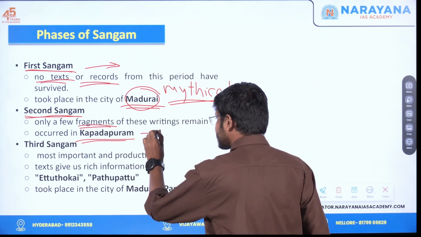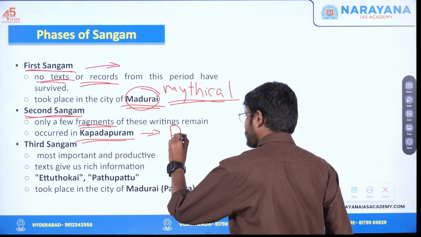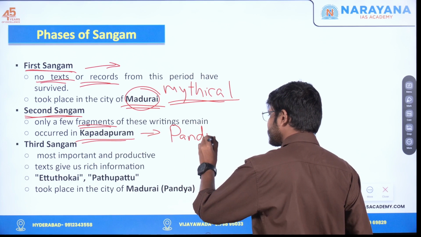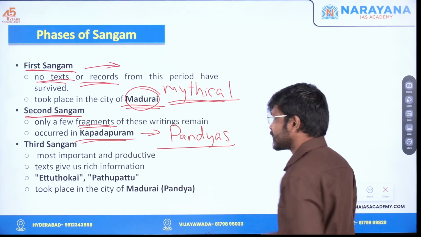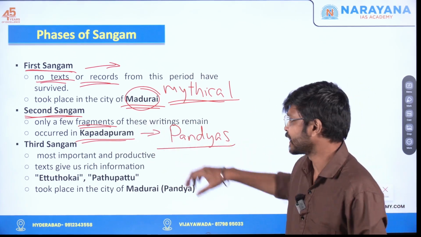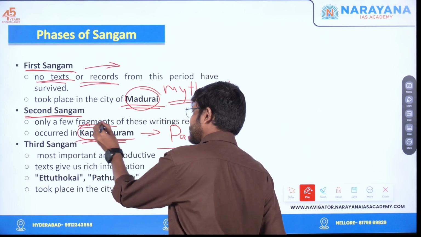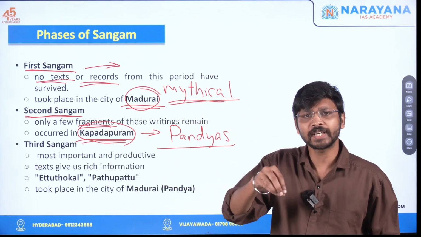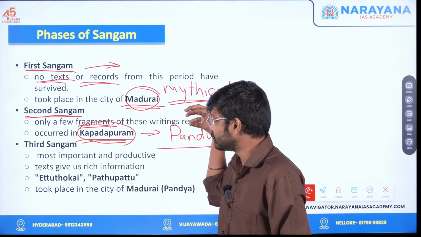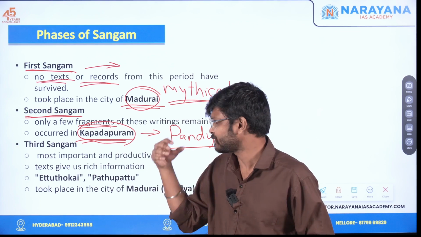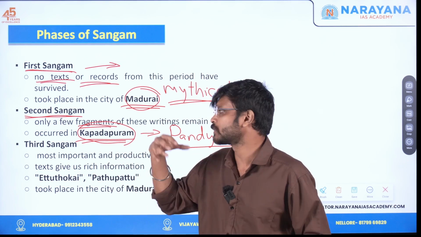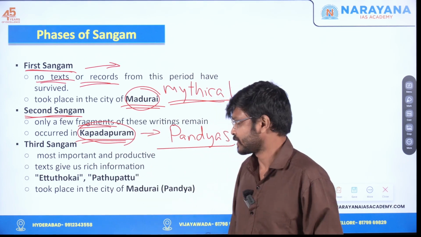This was the ancient capital of the Pandyas. The Pandyas we will be discussing in detail later. So the second Sangam happened there, and we haven't got any evidence regarding what actually happened during this Sangam. Some fragments we got, and it is believed that they were from this second Sangam.